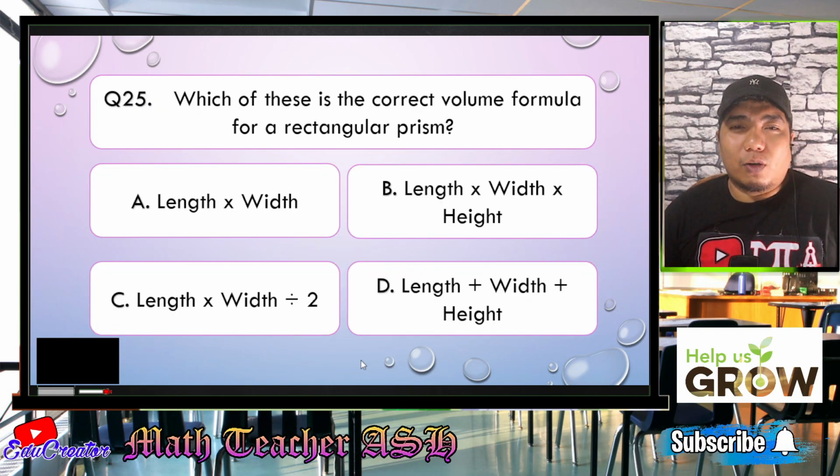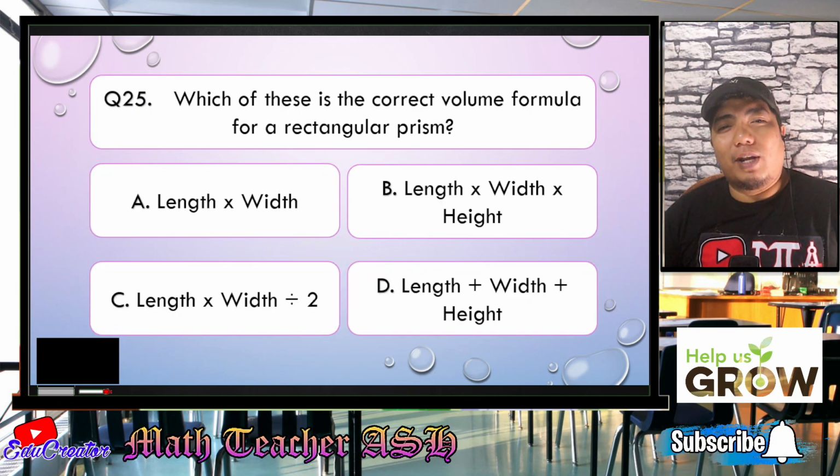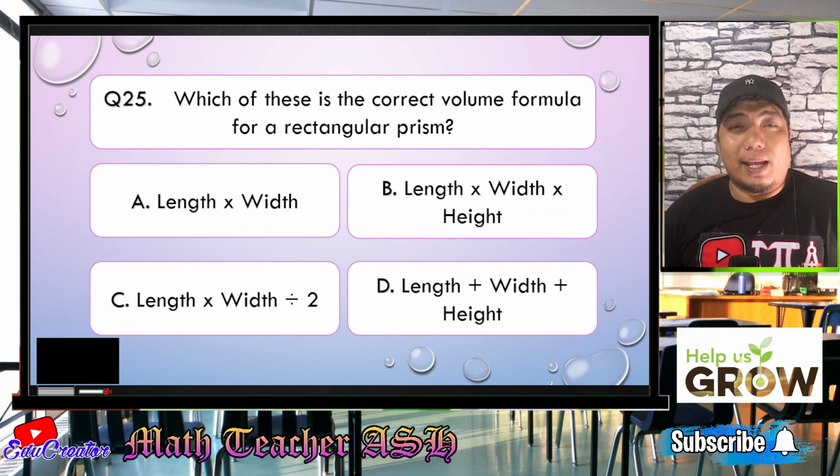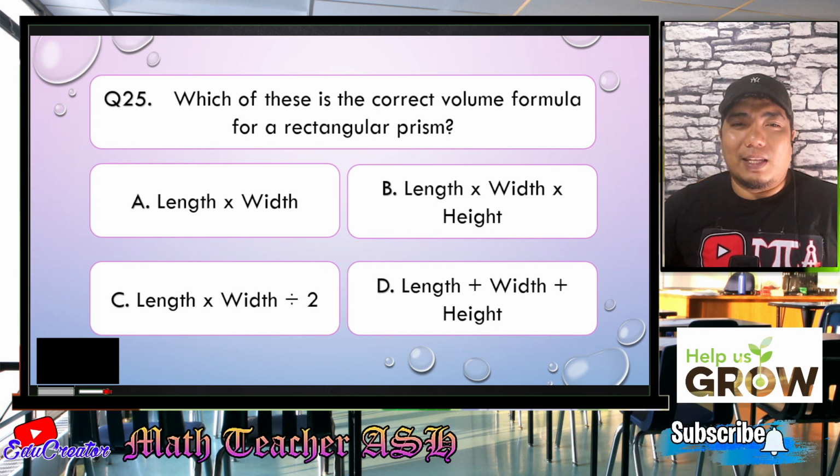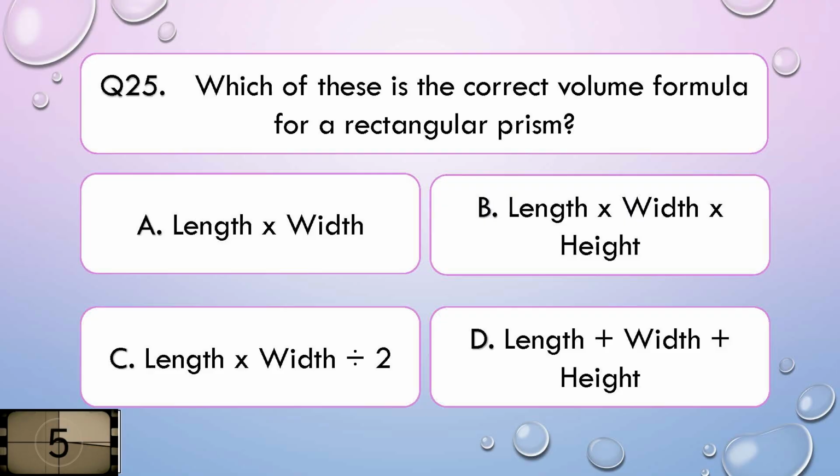Which of these is the correct volume formula for a rectangular prism? Is it A, length times width, B, length times width times height, C, length times width divided by 2, or letter D, length plus width plus height? Okay, I'll give you 5 seconds to think about your answer.